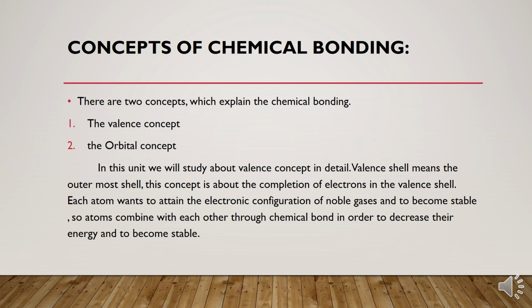See, each atom wants to attain the electronic configuration of noble gases. It means each atom wants to be like the noble gases. They want to complete their outer shells and become stable. So in order to become stable, the atoms combine with each other through chemical bonds. They share electrons, gain electrons, or lose electrons, and in different ways they form the chemical bond in order to decrease their energy and become stable. Clear?